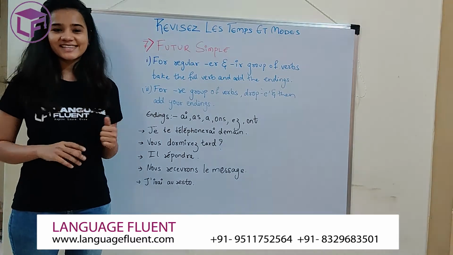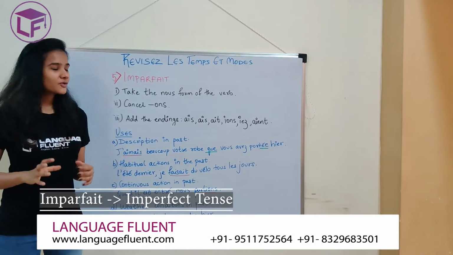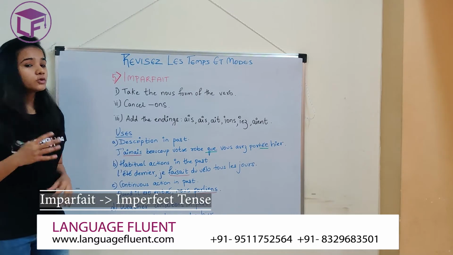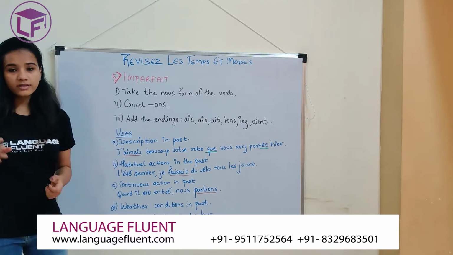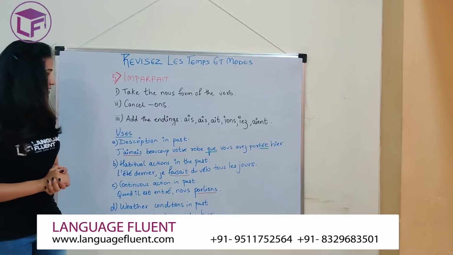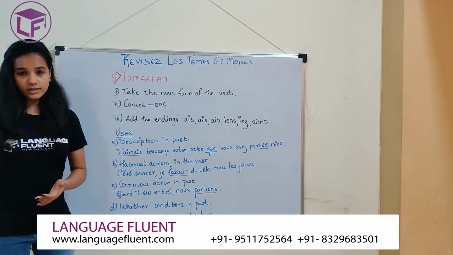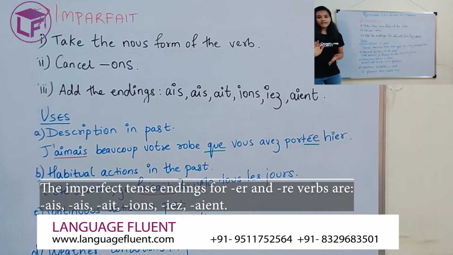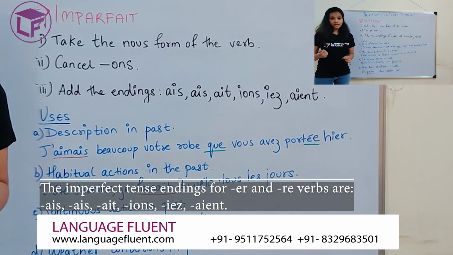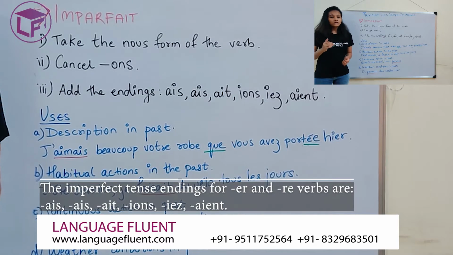Let's look at our next tense. Our next tense is imparfait. Okay, let's see how you would make any verb imparfait. You take the nous form of the verb in the present tense. You cancel your ONS, and you add the endings of imparfait, that is AIS, AIS, AIT, AIT, IONS, IEZ, AIENT. Okay, I'll just repeat once again.